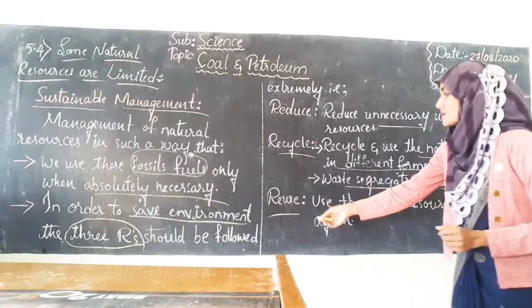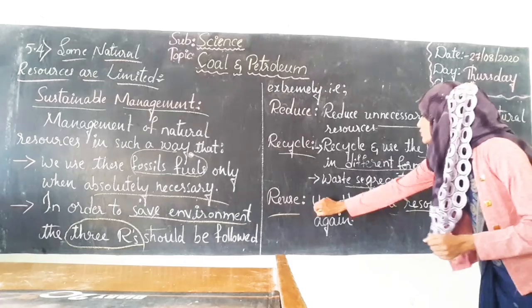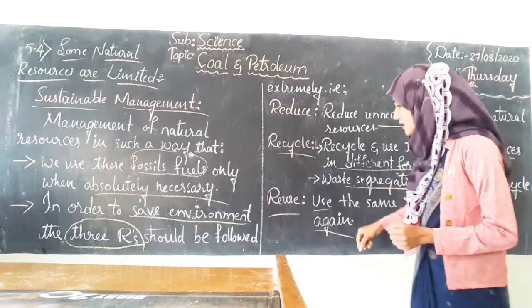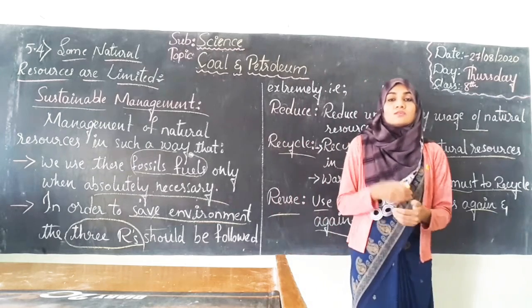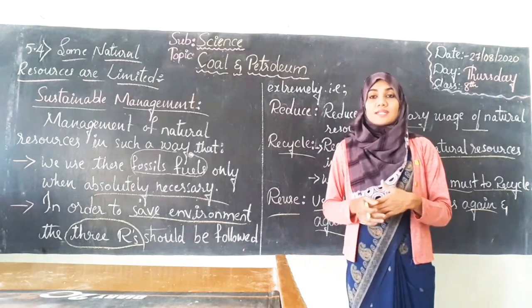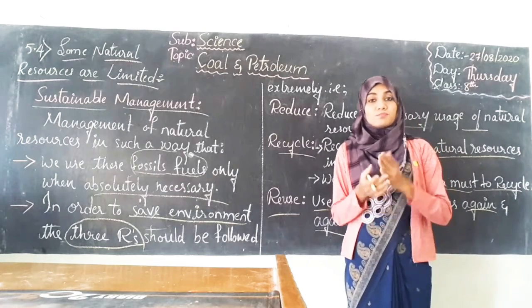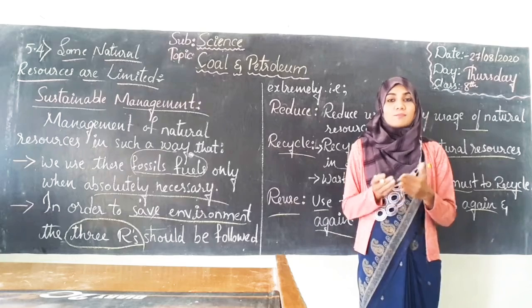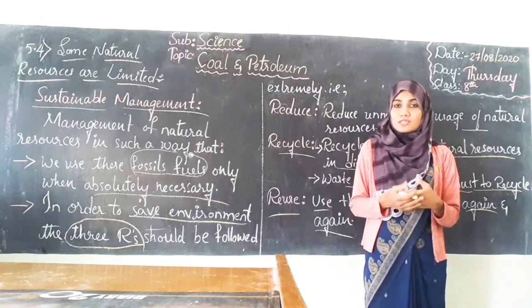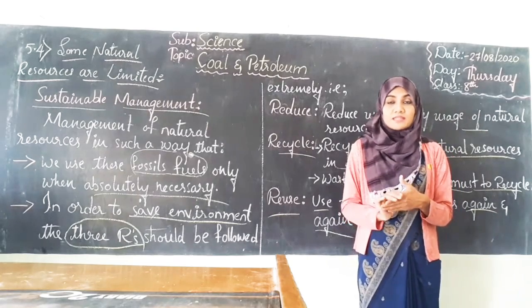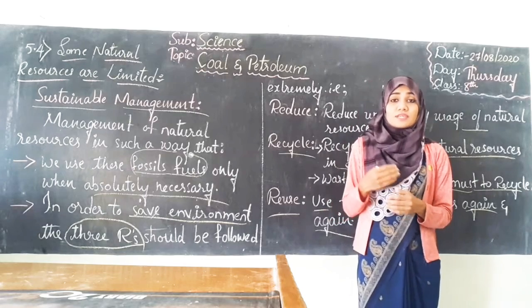Okay, the next one is reuse. So what is reuse? Use the same resources again and again. For example, you might have seen people who, once they use a thing, just throw it off and take a new one. Take pens: we use a pen, throw it, and go for a new pen. Instead of throwing the pen, we could have refilled or re-inked it and used it. We can also reuse so many things.